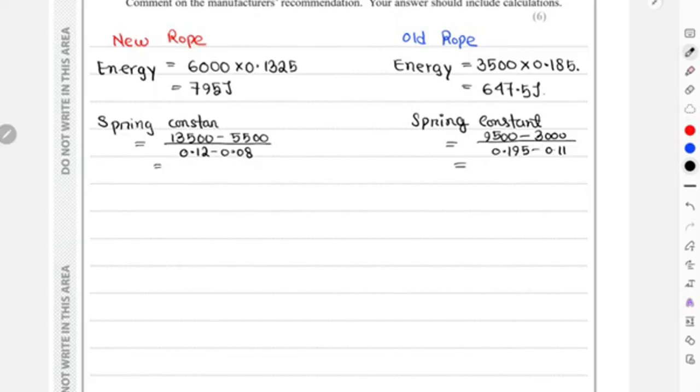Okay, and then you're going to get that value for the spring constant for the older and newer wire, which is going to be 200,000 for the new one, and then 9,500 minus 3,000 divided by 0.195 minus 0.11, that is 76,470. Right, this is the value. And obviously this is in newtons per meter.